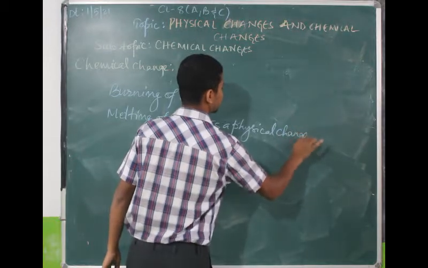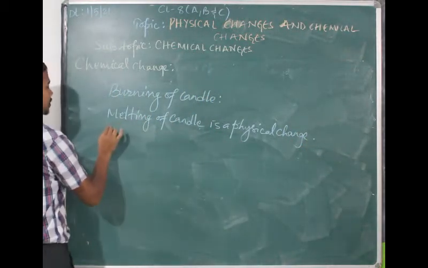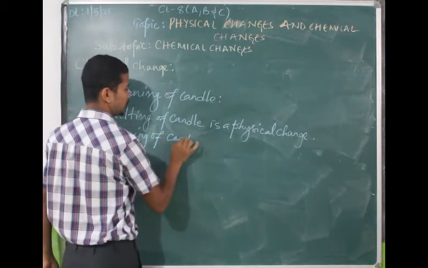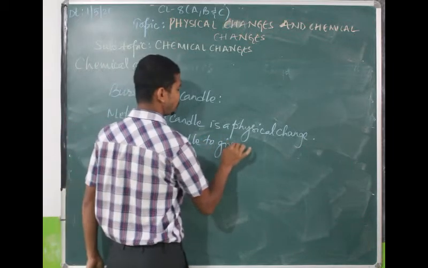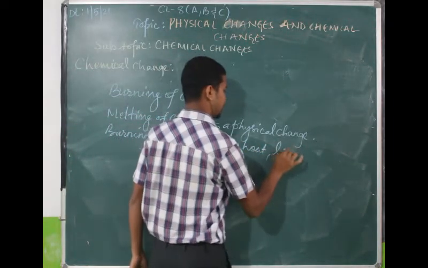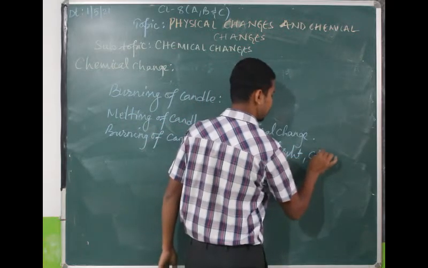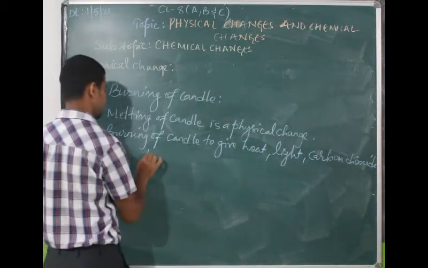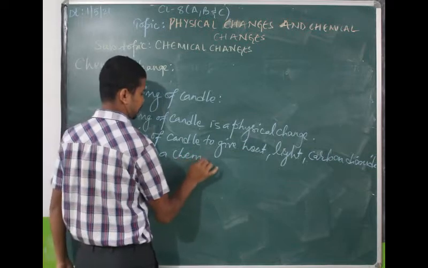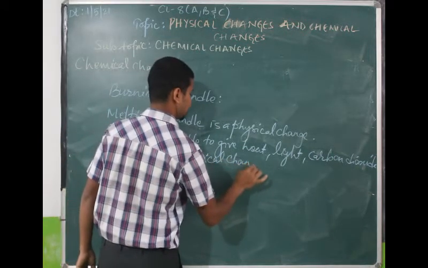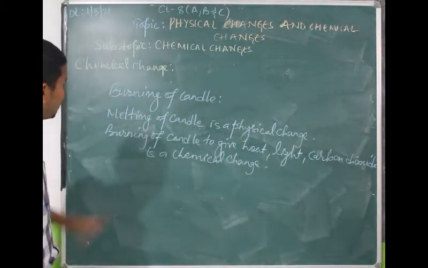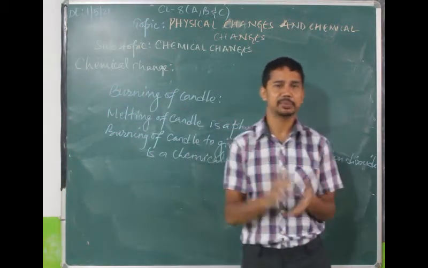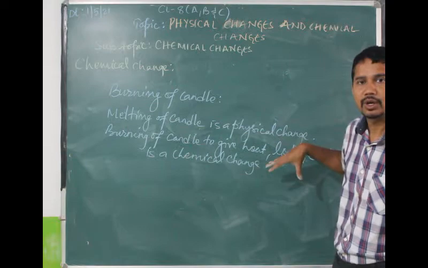Melting of candle is a physical change. Then burning of candle to give heat, light, carbon dioxide is a chemical change. That means some portion melts, and that is a physical change, and some portion burns to give you heat, light, carbon dioxide, wax vapor is formed. So that becomes chemical change.